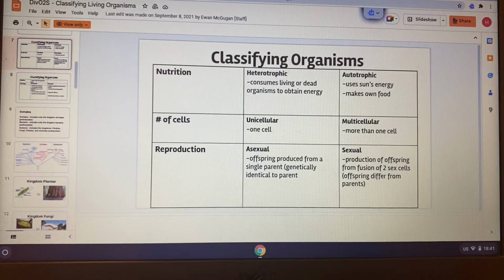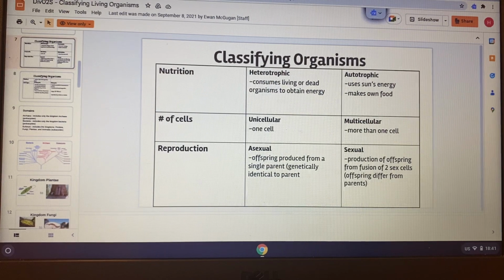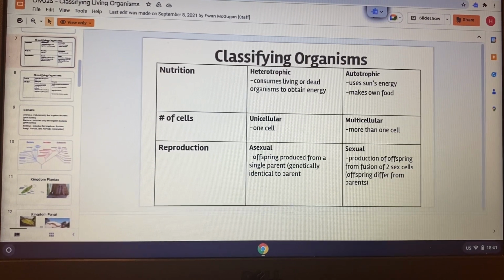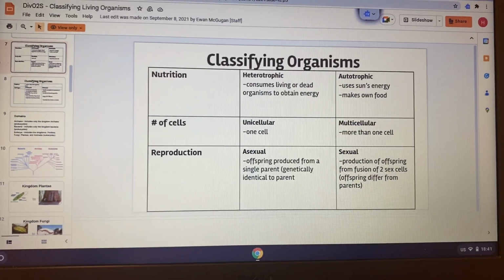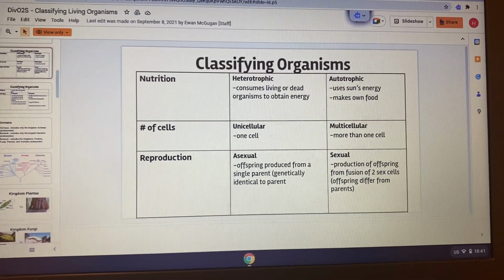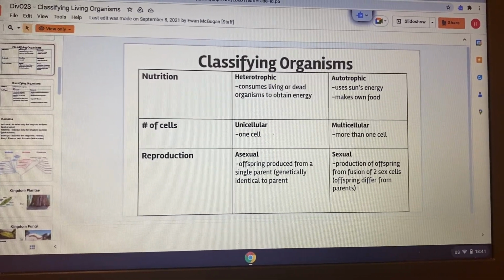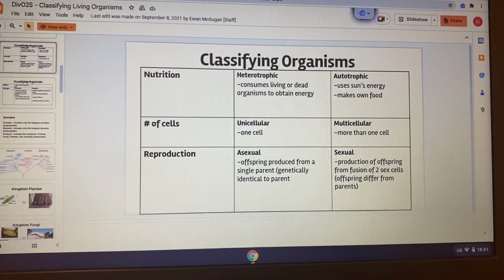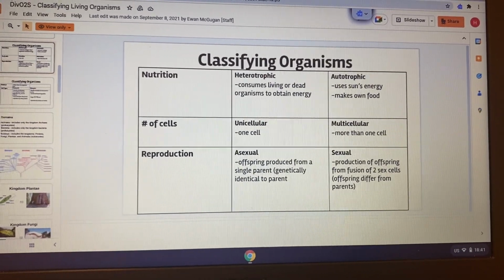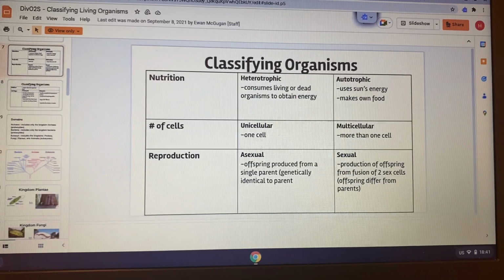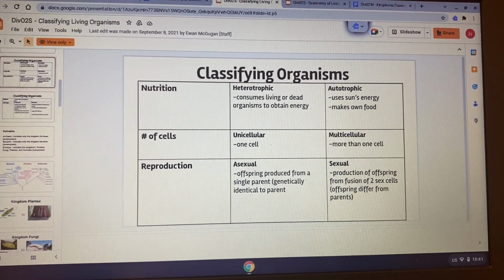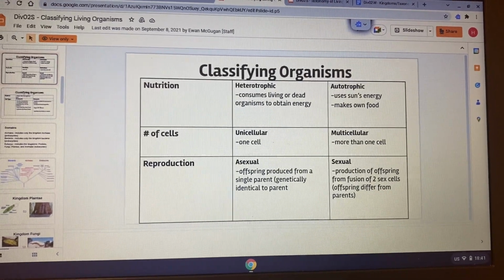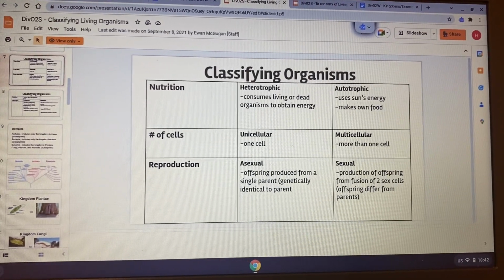Okay, sexual reproduction involves the joining or fusion of male and female sex cells, that is gametes. So basically in sexual reproduction, it is obvious that there should be two parents, like the mother and the father, to produce an offspring. What is an offspring? Offspring is a living organism that can reproduce. Okay, so you can say offspring is a baby.